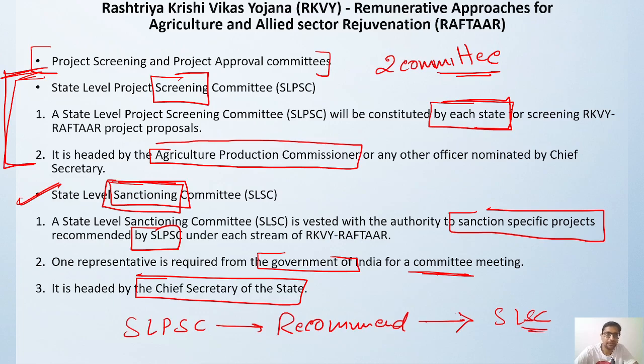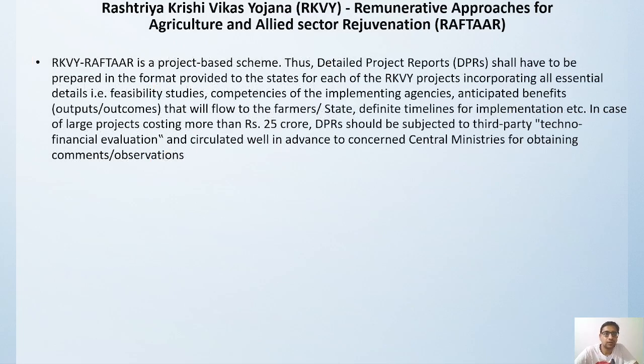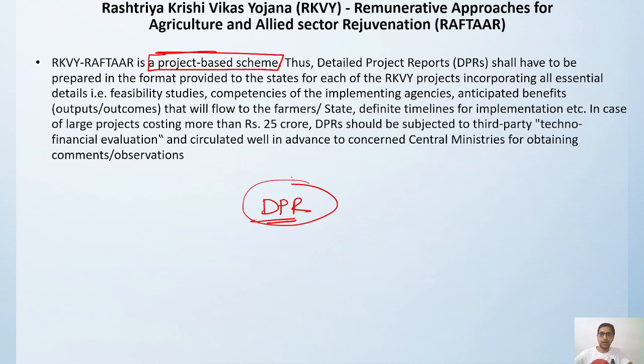Now, Rashtriya Krishi Vikas Yojana Raftar is a project based scheme, based on the project and based on the reports. So there is a detailed project report, called a DPR, which has to be provided in a format that has been prescribed.